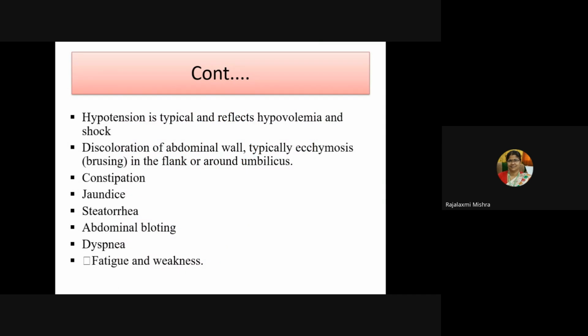Hypotension is atypical and reflects hypovolemia and shock. Discoloration of the abdominal wall, typically ecchymosis in the flank or around the umbilicus. Constipation is a common feature. Jaundice, steatorrhea, abdominal bloating, dyspnea, fatigue, and weakness.